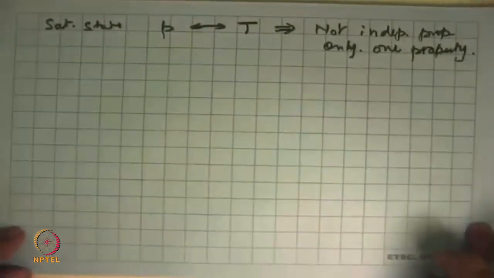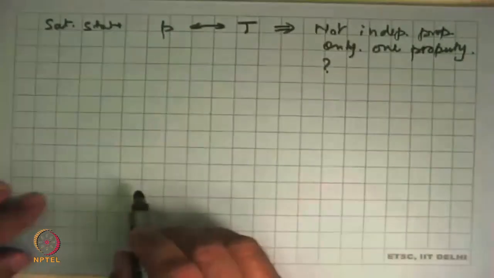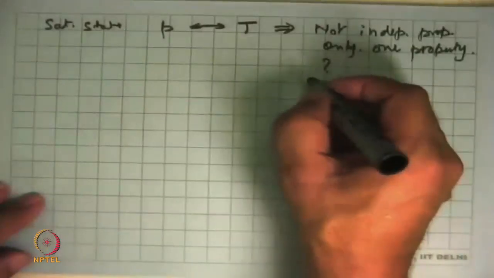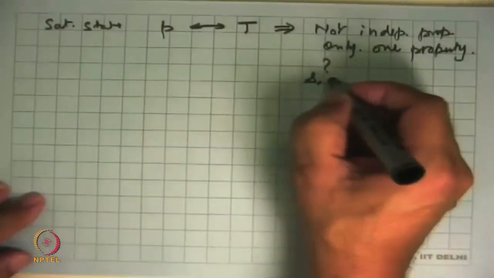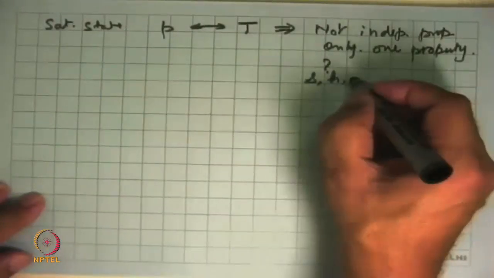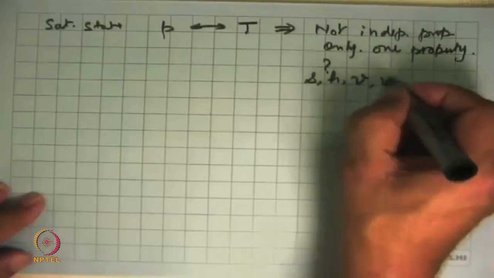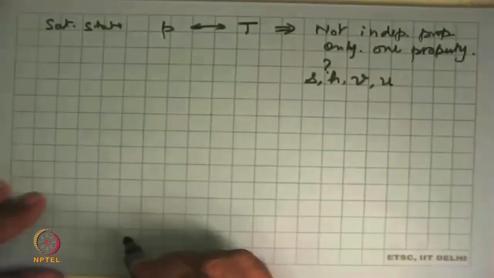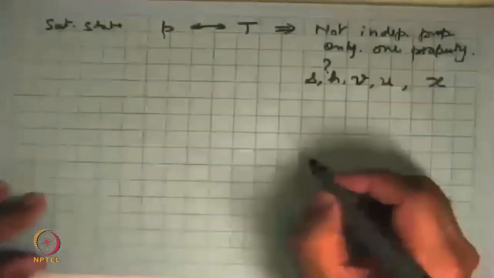And to completely specify the state, we need some more information. That information can come either from data on S or H or V or U. But we introduced one more parameter that will complete this definition of the state, which we called X, the dryness fraction or the quality.